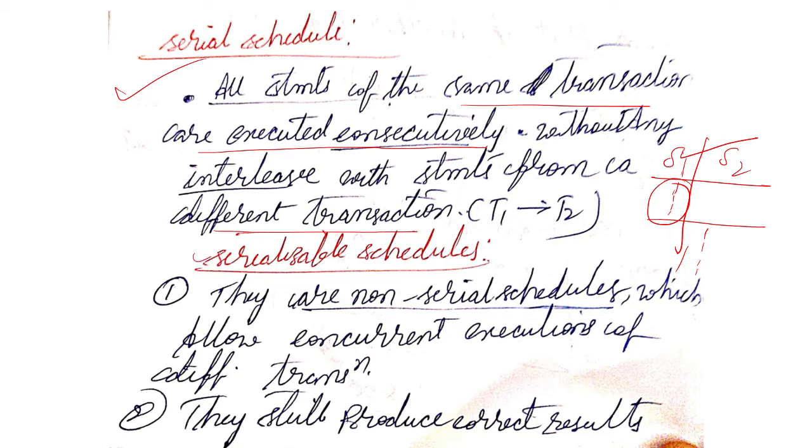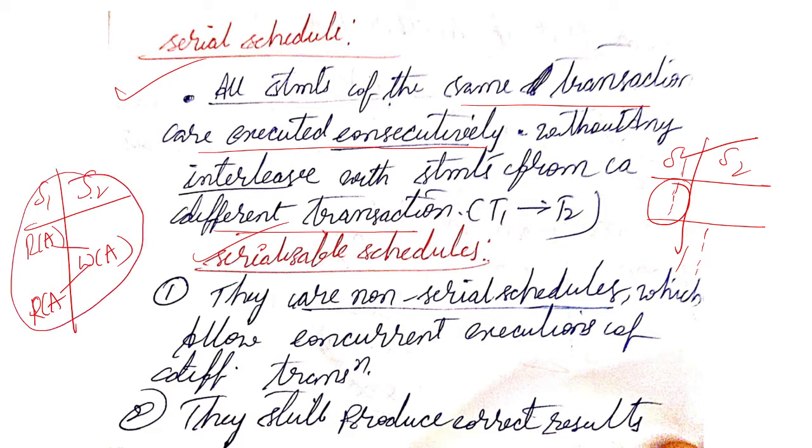What is a serializable schedule? They are non-serial schedules. That means S1 and S2, two schedules are there. First S1 is reading the data and S2 is writing, and again S1 is reading. Like that, there is an interleave between two transactions. This is called a non-serial schedule.